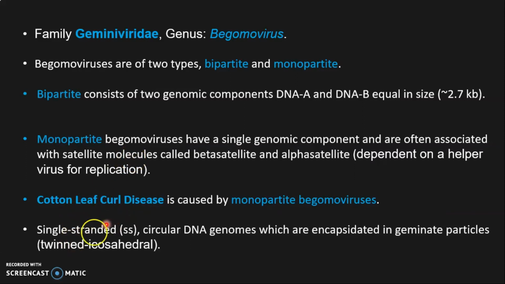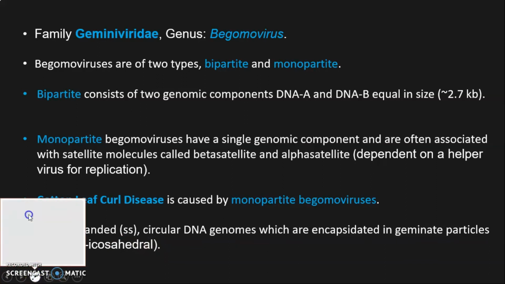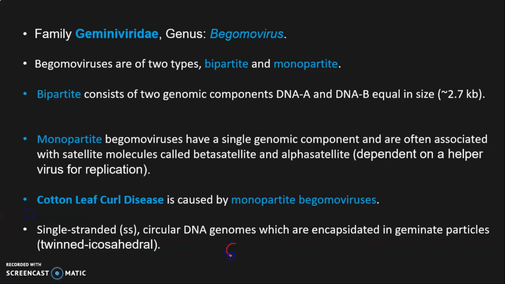And cotton leaf curl disease is caused by monopartite Begomoviruses, and as I have already shown you in the slide, those viruses have single-stranded circular DNA genomes, which are encapsulated in geminate particles, twin icosahedral. So like this, if I draw here, geminate in this way. So geminate means twin icosahedral.